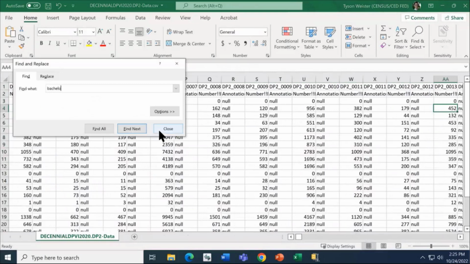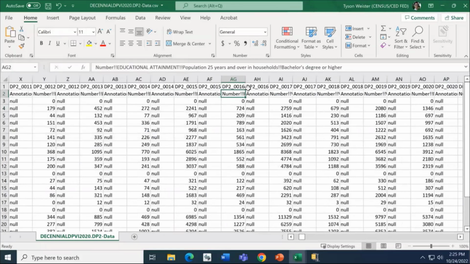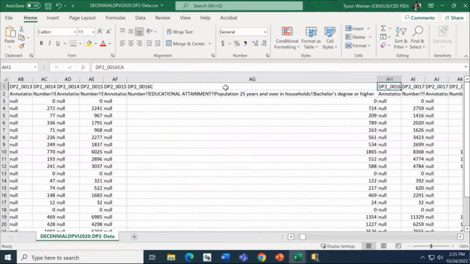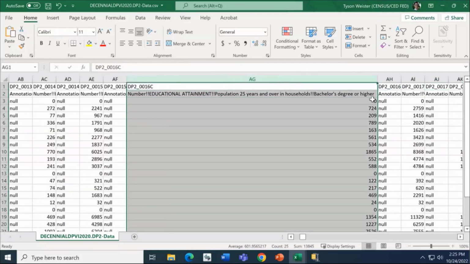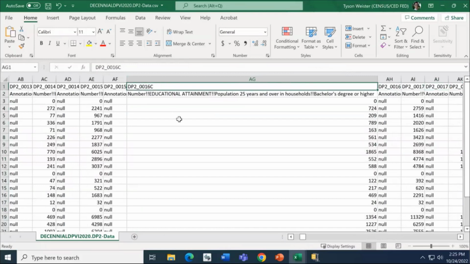And just want to take a moment here to show you some of the data that we were looking at earlier. If you go to the columns in this table, column AG in this particular file output is one of the numbers that we saw on screen. It's the educational attainment, population 25 years and over in households, bachelor's degree or higher. Remember, there were 724 people in that first subdistrict. That's what we're seeing in this column. And the variable label, DP2, is the table ID. 0016 is the 16th row of data. And C means that it's giving you data for the total number.